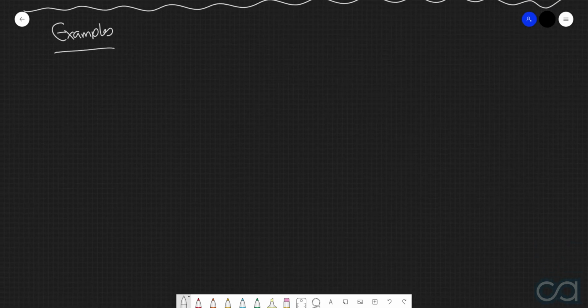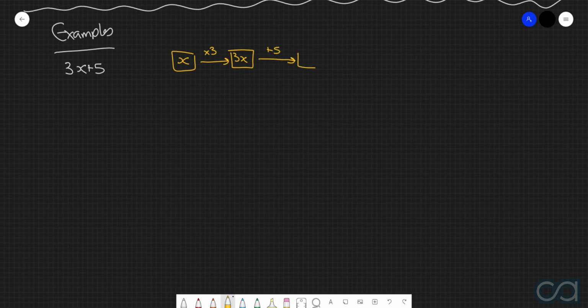Alrighty, so the first example that we're going to consider here is 3x plus 5. So let's first of all draw up a build up flowchart. We need to start off with the variable x. Then if we have a look at what we've got, we're multiplying the x by 3. So let's make that our first priority. So x times 3 gives us 3x. And then we've got an addition of 5. So let's add 5 to this, which then gives us 3x plus 5. So that there is our build up flowchart.